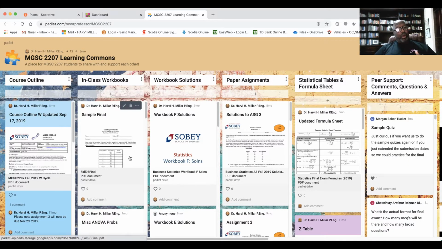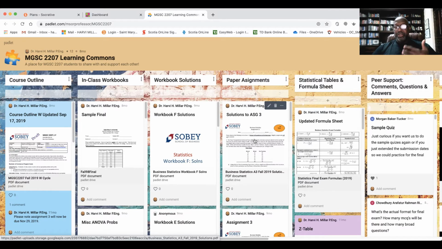Then after we complete one workbook, I actually put the solutions to that workbook there, so they actually have it. As you well know, some students don't show up to class, but they have access to the workbook. The more they know that they have access to material, the less likely they will actually show up to class. But interestingly enough, it doesn't really save them, because a lot of those students don't do very well.